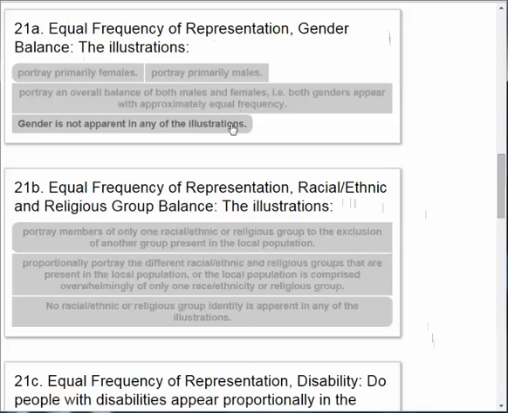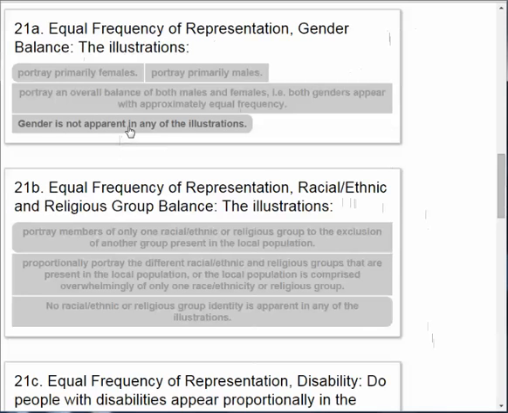Or, in the case of animals, if it's just not apparent at all which gender the animal is supposed to be, that's probably going to be pretty rare. Certainly with humans it's going to be immediately obvious, but with animals it might not be apparent.